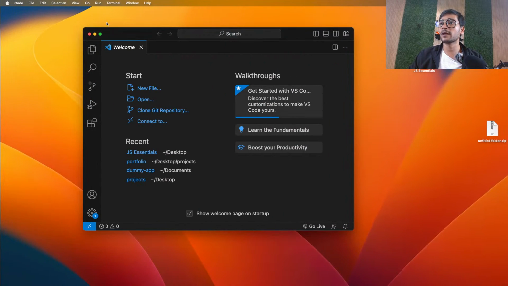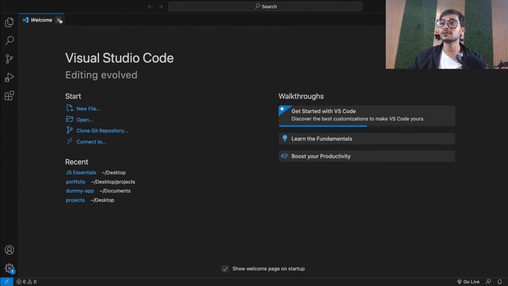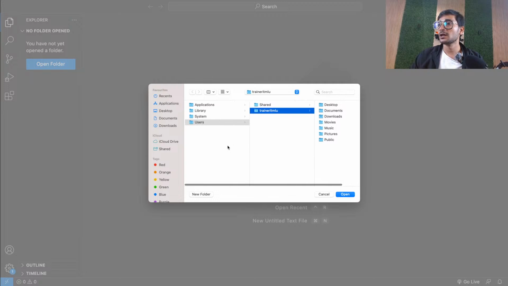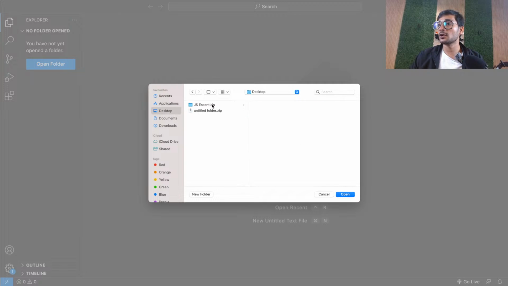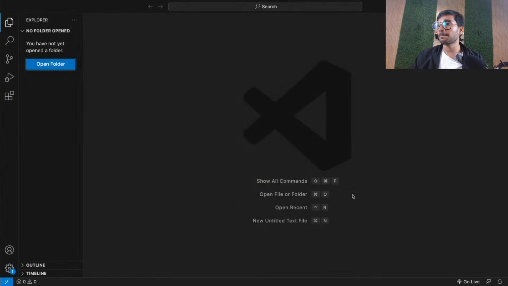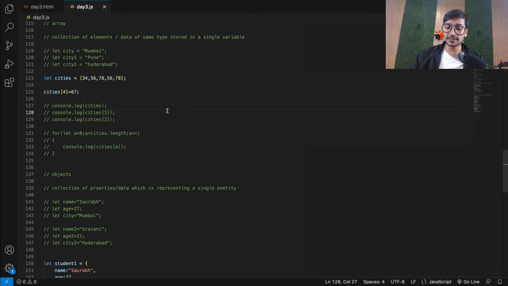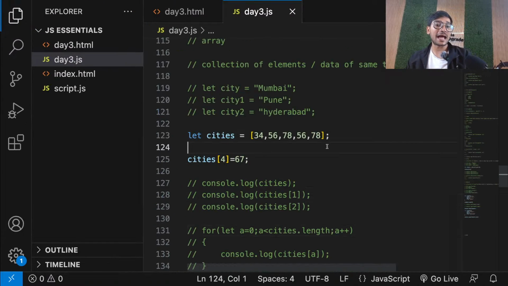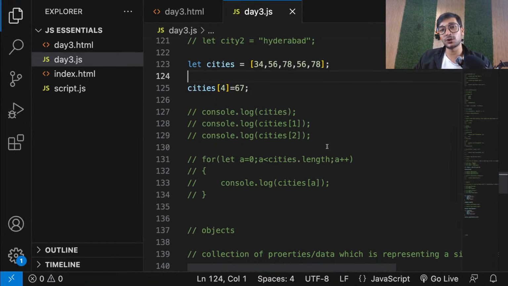So first, let's start with today's topic. Let me quickly open my folders. Let me see if my folders are open. So it is on the desktop. Here we go. Okay, it's cool, guys. So guys, this is what we did yesterday. Yesterday we talked about what an array is. Don't worry, today it's all about functions, event handling, and starting with DOM.